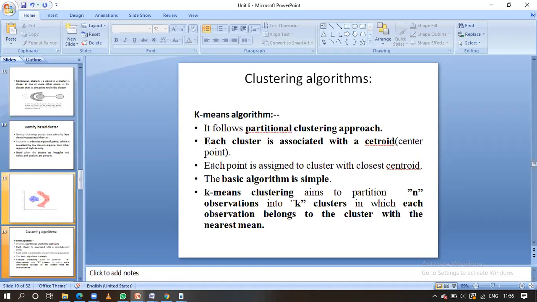In this k-means algorithm, guys, we are going to partition n observations into k clusters. The main thing related to the k-means algorithm is that there will be different data points, which we call n observations, and we are going to convert them into k clusters.